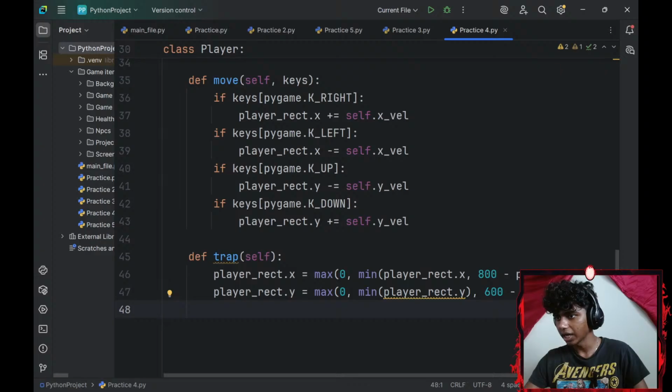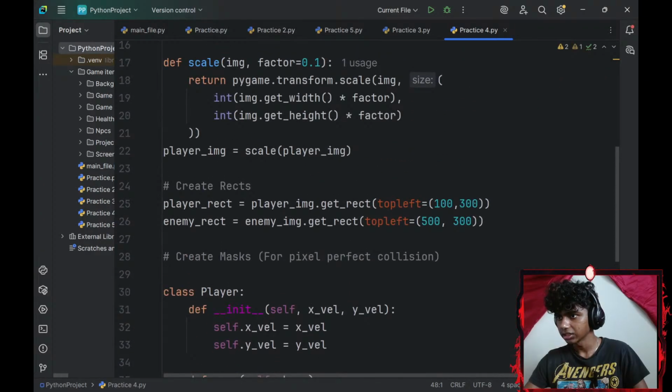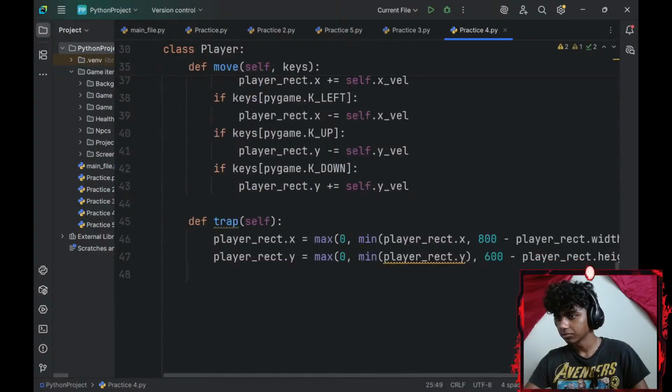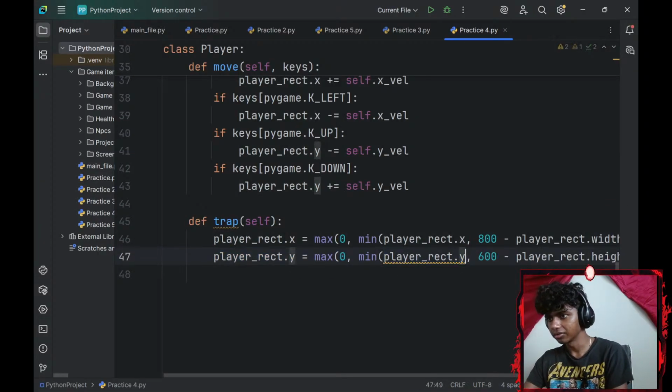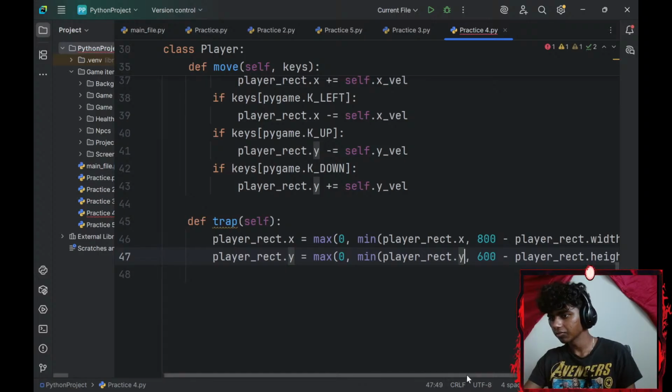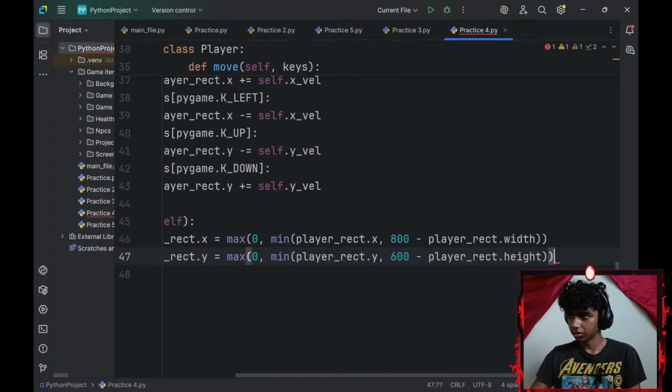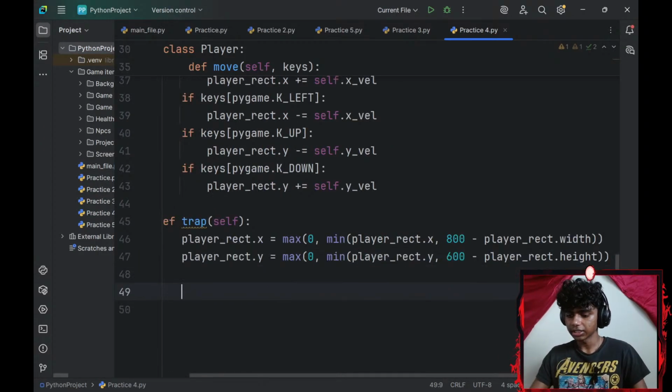Did I add a y-axis for my player_rect? Guys, did I spell it wrong or something? It looks pretty correct. Oh, it's in init, my bad. There we go.